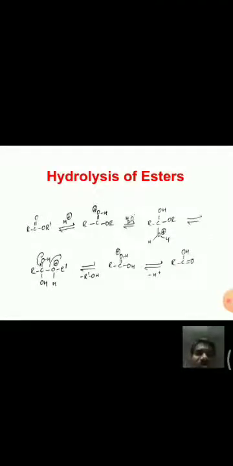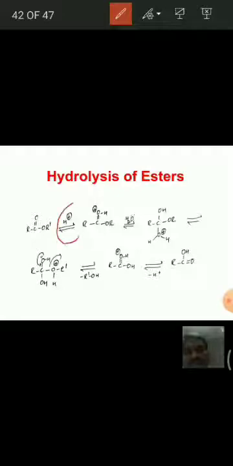And coming to the mechanism of acid catalyzed ester hydrolysis. First, as it is in the acidic medium, in the presence of H plus, we have this C double bond O, and this H plus attacks here, and we get an O plus charge. In the second step, this double bond shifts towards oxygen and becomes a single bond.